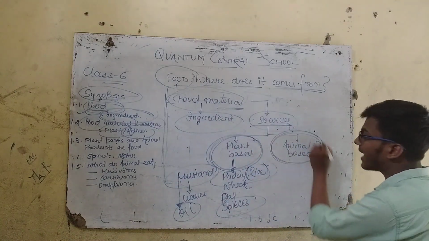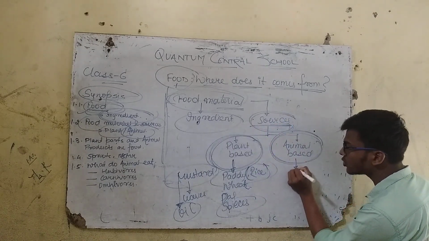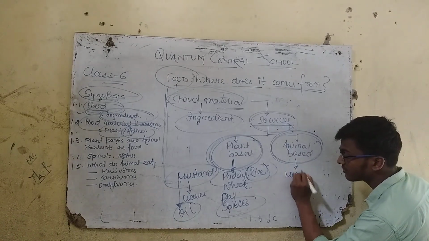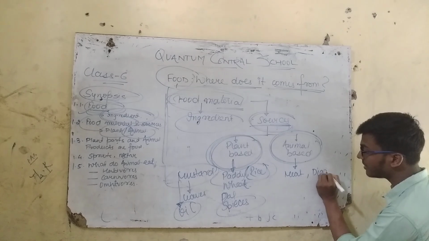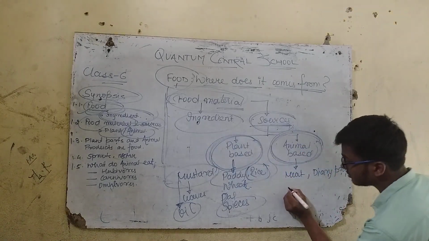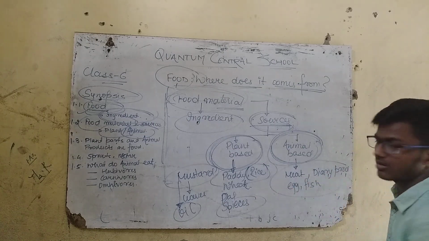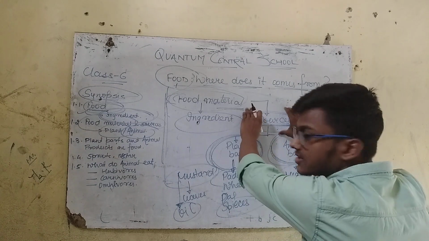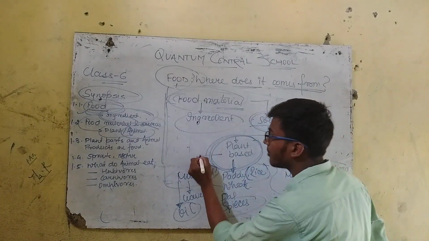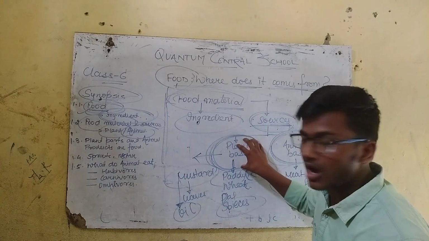Now we talk about animal based sources. The animal based sources are what we eat as meat, even the dairy products. The dairy products are categorized under animal based. Egg, fish. So on the basis of the sources, we are even divided on habit. Based on this, whatever the people eat, the plant based are known as vegetarian.